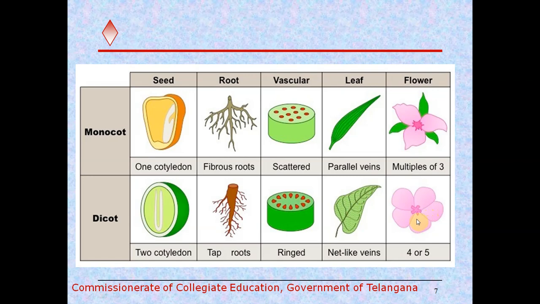So it is called the tetramerous or pentamerous condition. But in monocots we usually observe the trimerous condition. That means the floral parts are multiples of 3. They might be 3 or 6. Here we find tepals, which are 3 or 6. So these are the major differences between dicots and monocots.